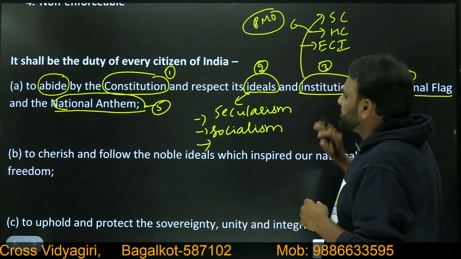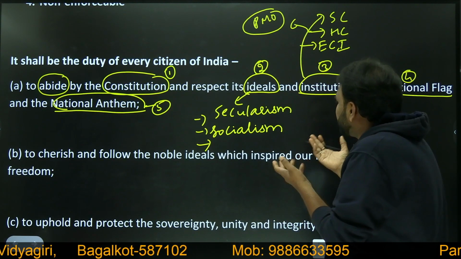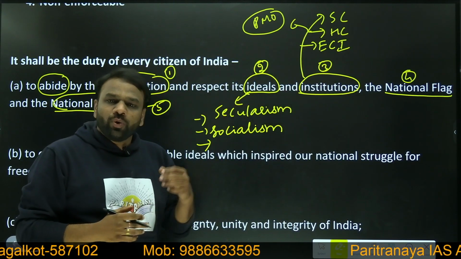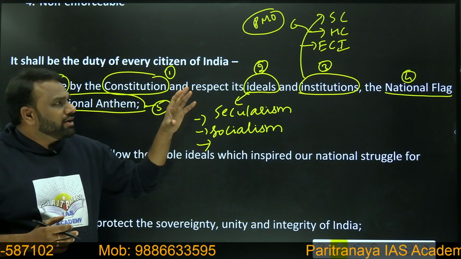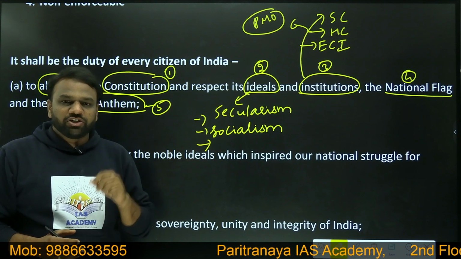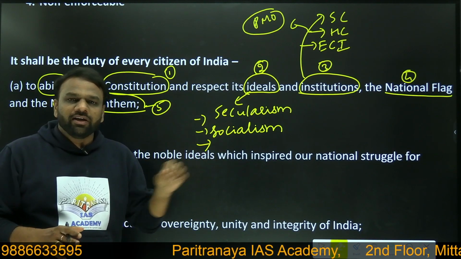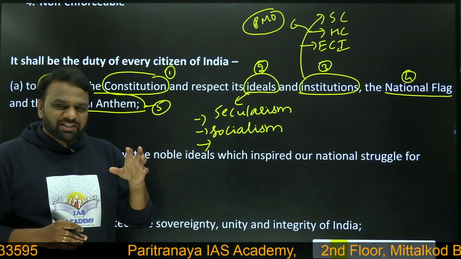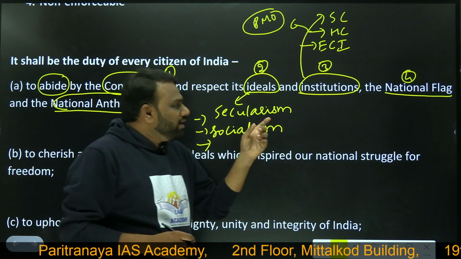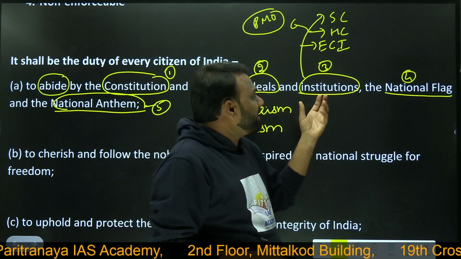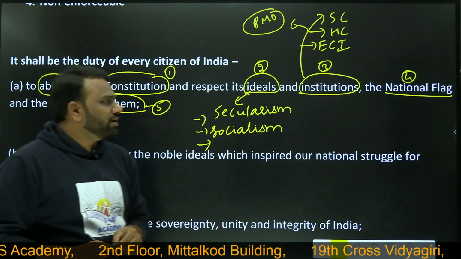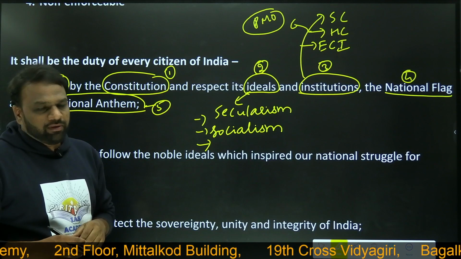So there are many such institutions. So we have to respect the institutions. As a citizen of this country, we should respect these institutions. So what does it imply? For example, Supreme Court gives a decision on a particular matter. Okay. So you should respect that decision. As a citizen of this country, you should respect that decision. Okay. So some constructive criticism is okay, but you cannot go overboard. Okay. So here we should respect the institutions, means whatever the work those institutions are carrying out, we should respect that work. So I just took Supreme Court as an example.